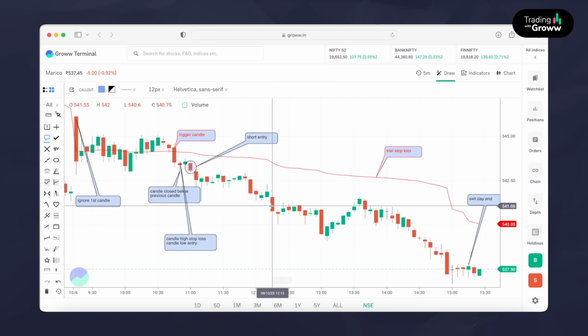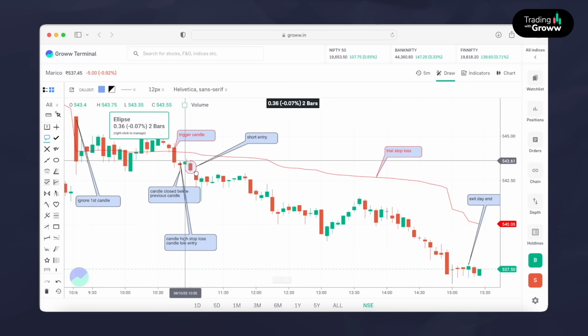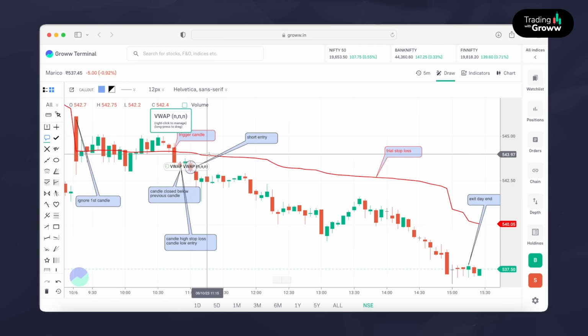Just like the previous example, we did not go short immediately. We just waited for the right opportunity, which did not come until 11 o'clock. Until then, the market was moving in zigzag. Once our candle pattern formation was formed, where the trigger candle came in, followed by the next candle which closed below that, we took a short entry, and we totally rode the down move. From here we shorted, and then we covered by day end.